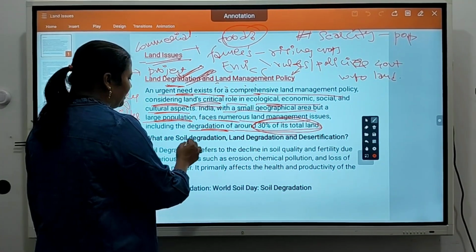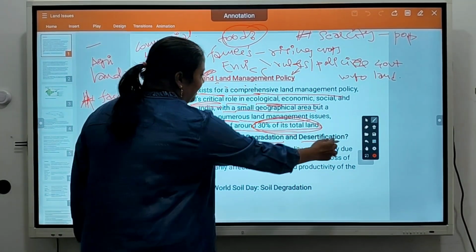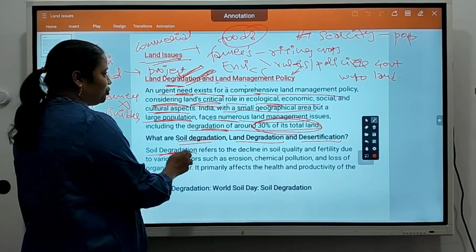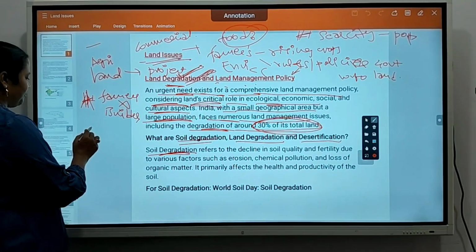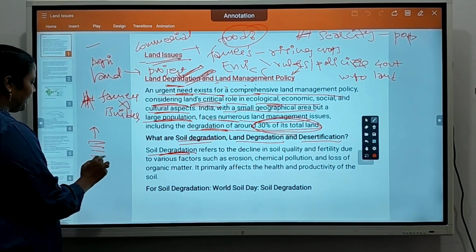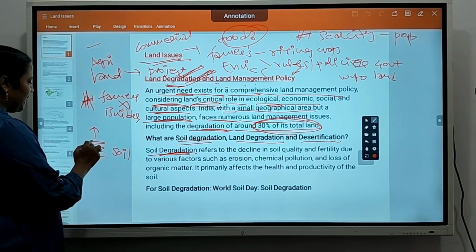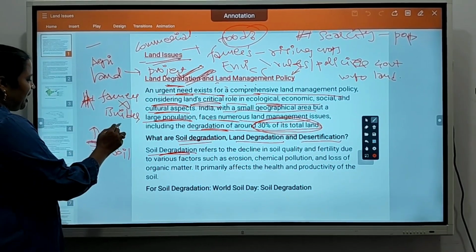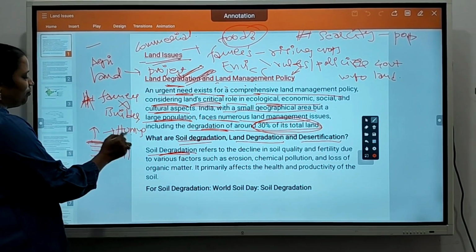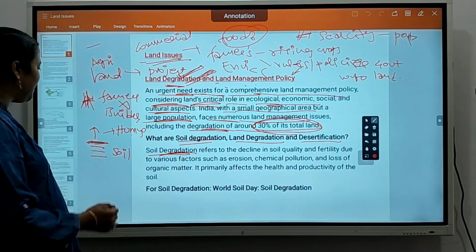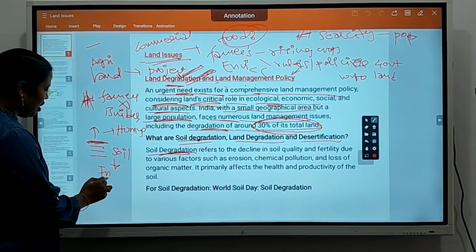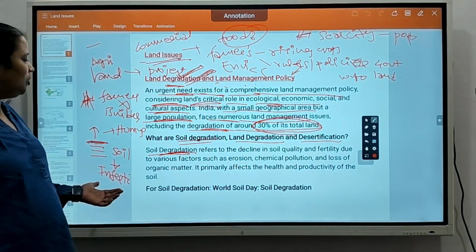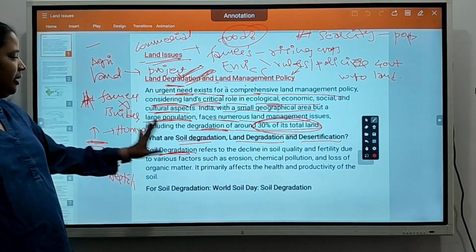Okay, what is soil degradation? Land degradation, desertification, what do they mean here? Soil degradation refers to loss of the upper layer. There will be layers in soil, so the upper layer fades out and it loses the genetic material, humus in it. So the land will become infertile, non-fertile for plants. Crops can't grow there. That problem is called soil degradation.